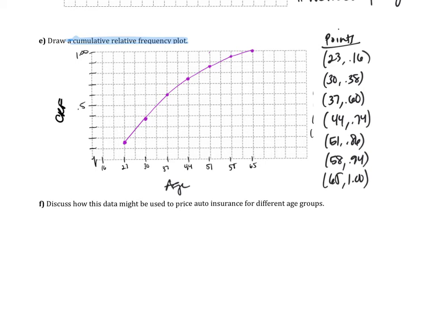Discuss how this data might be used to price auto insurance for different age groups. Answers can vary here, but an answer that I came up with is that this shows frequent ages that drivers get DUIs. The group that have a higher frequency may need to pay a higher premium. So there's one example.